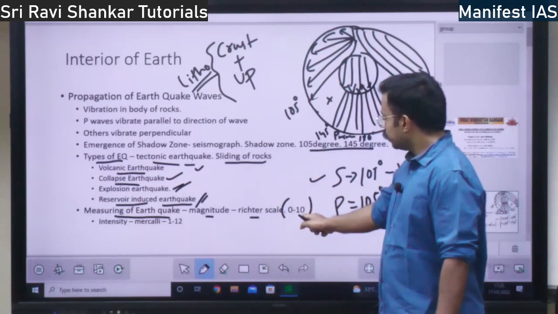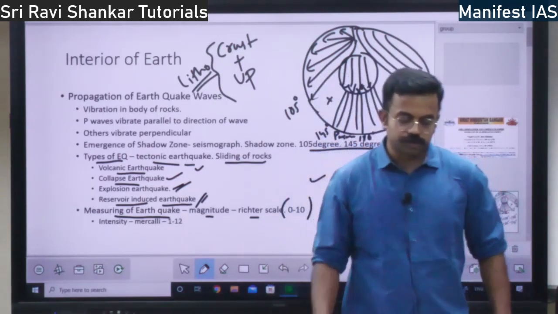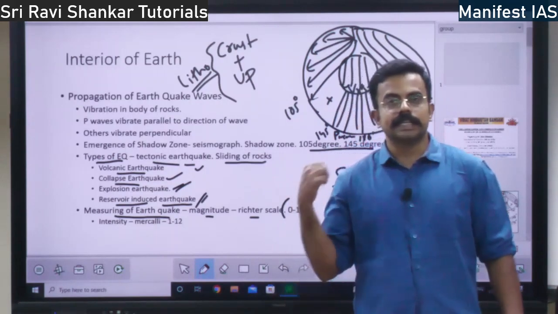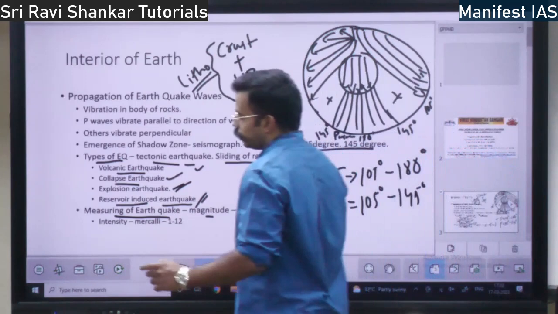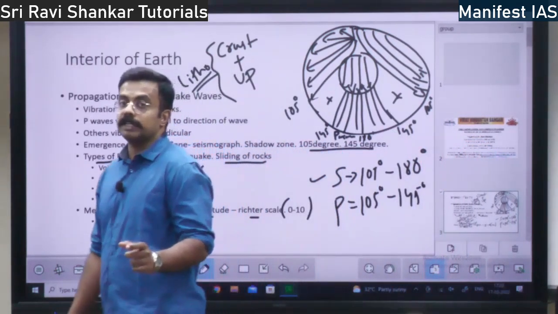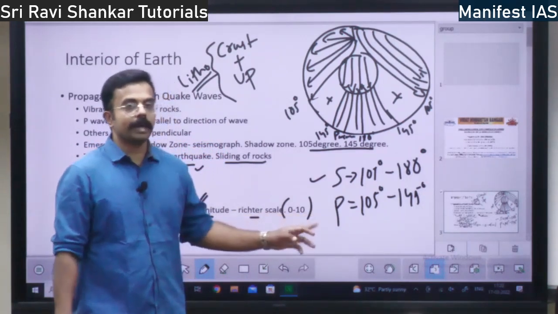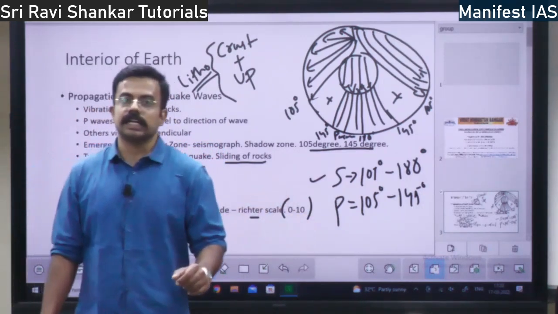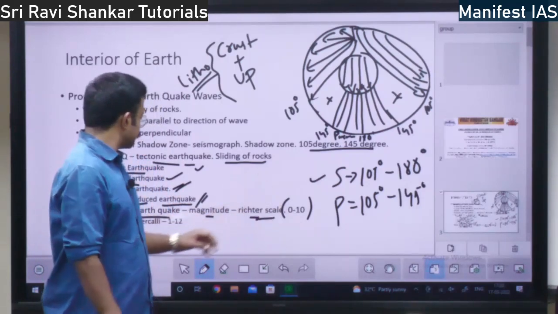Whatever you see in the newspaper, it is the Richter scale. They measure the magnitude of the earthquake. If the magnitude is 10, it means the highest possible earthquake. Any magnitude above 5 will lead to a lot of destruction, right? The more the magnitude, the more the destruction.